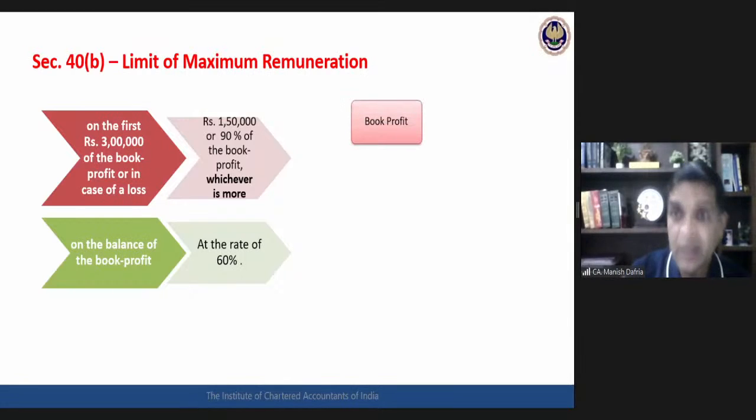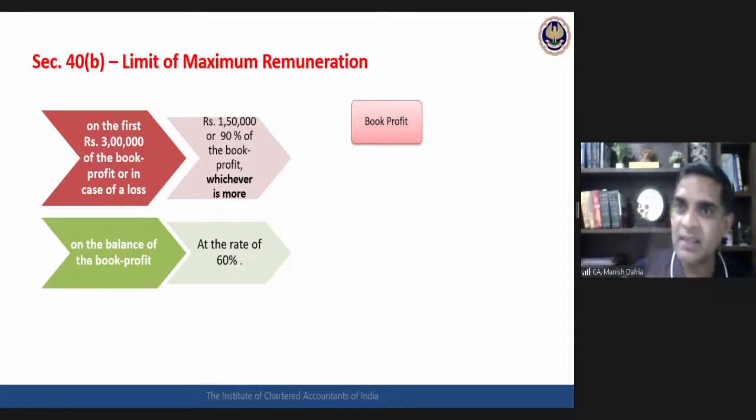Okay. Now let's see something deeply, reading between the lines. Some hidden concepts, let's try to explore them. First of all, this calculation is related with the book profit. 3 lakhs, more than 3 lakhs, 90%, 60%, all are linked with book profit. What exactly is book profit here?